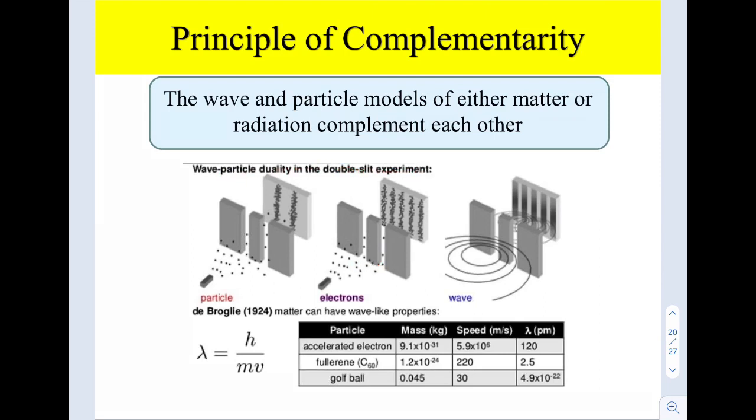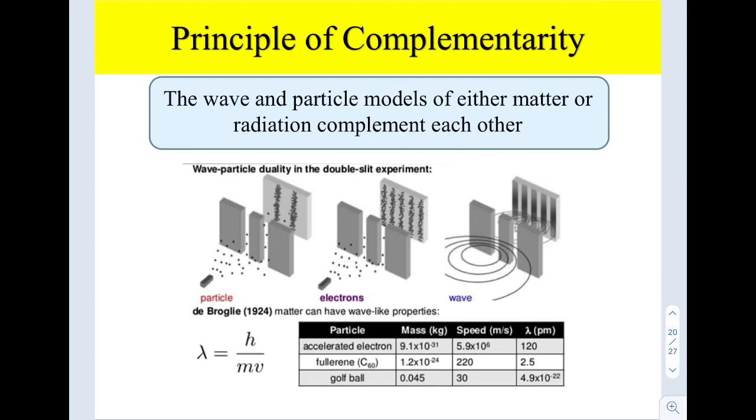Right. So wave-particle duality in the double slit experiment is actually similar to the previous diagram. If you have particles, by right, you're going to have only two images on the screen.